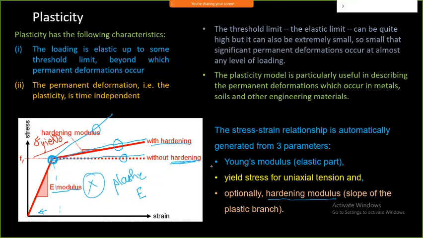So whenever you are going to model a material, it is going to show two lines. One is this linear line. Another is this line, which shows behavior in the plastic region, and that can be defined by three parameters. One is Young's modulus, then yield stress, and the third one is the tangent modulus. In most books it is called the tangent modulus. Tangent means it changes the path of this curve at this location, and the tangent is taken at this point, and that is called the tangent modulus.